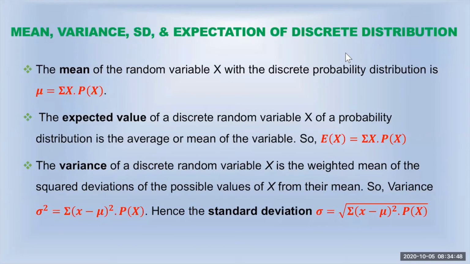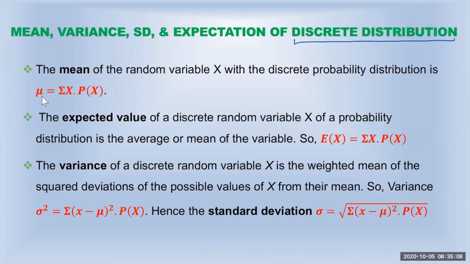For the discrete probability distribution, there are a few formulas that you need to remember. The mean, which is also called the expected value, they are the same thing, of the discrete probability distribution is given by this formula.